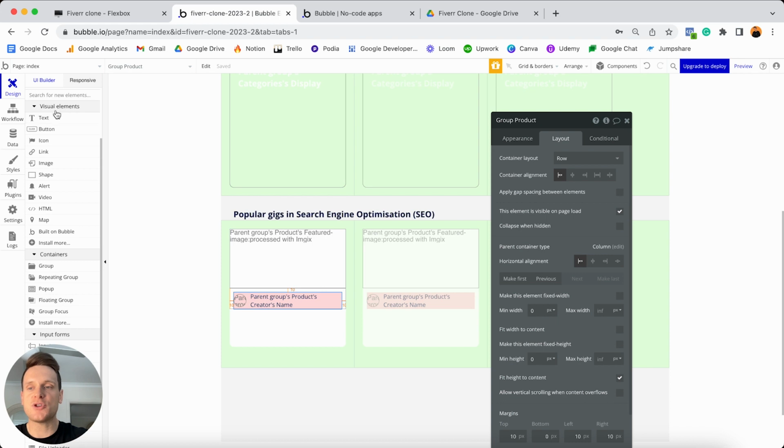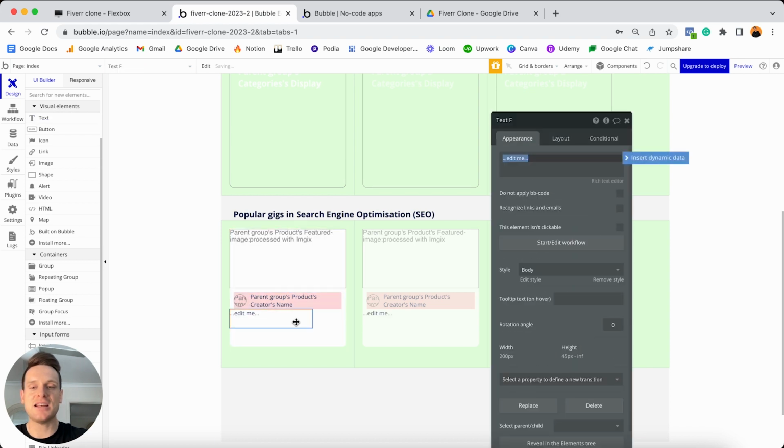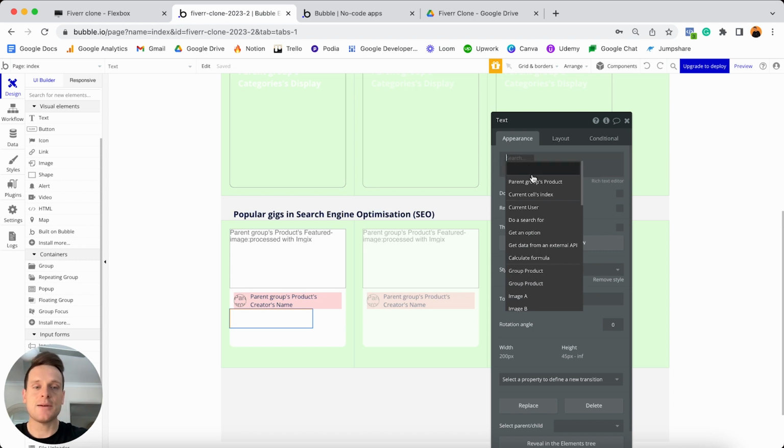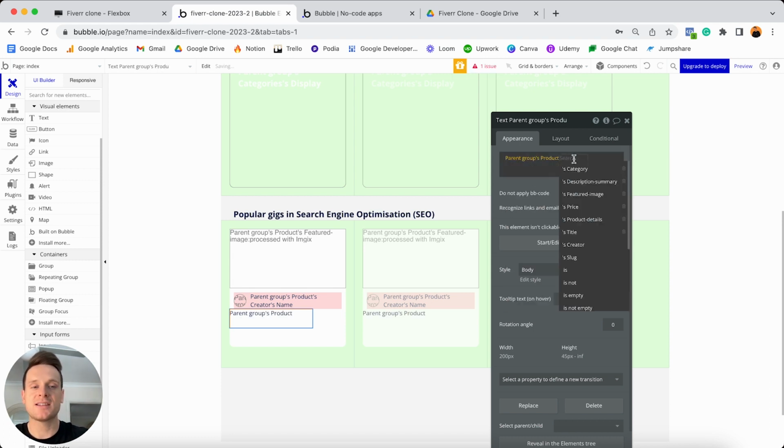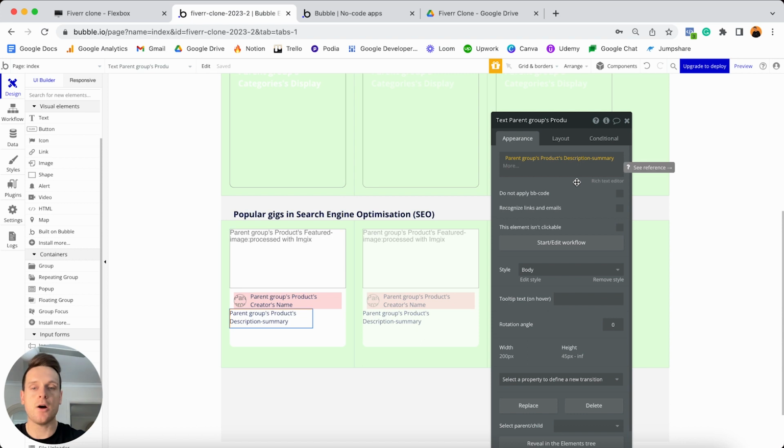So if we head to our visual elements, I'm going to add a text element into our white group. I'm going to choose to insert dynamic data. And in this case, I'm just going to reference the parent group's product, the description summary. Now, later on in our tutorial, when a freelancer goes to actually publish a product, we're going to allow them to save a full description for each product. But what I'm also going to do at the same time is just create a description summary, which is just going to be the first 50 characters of that main description.